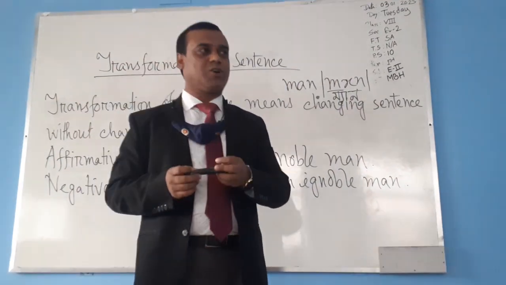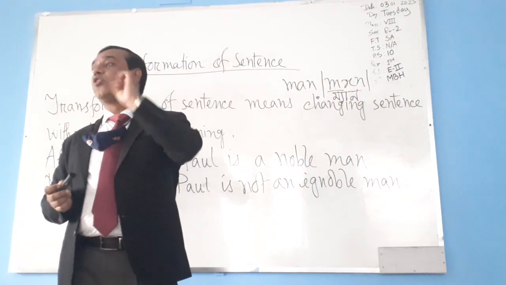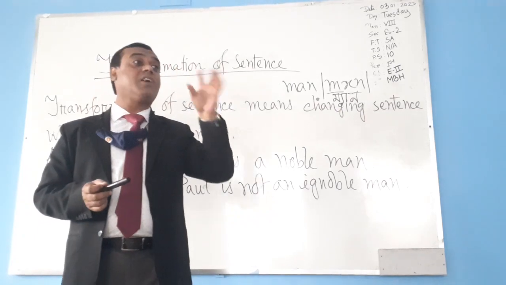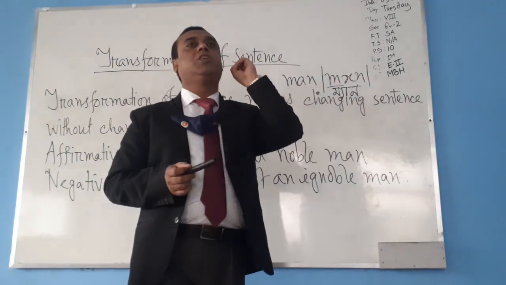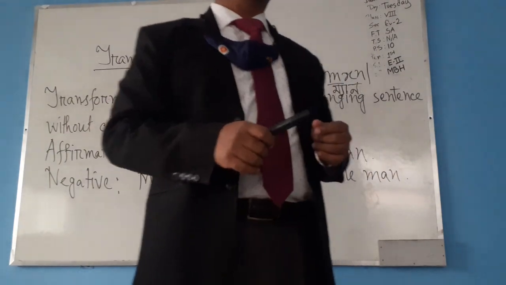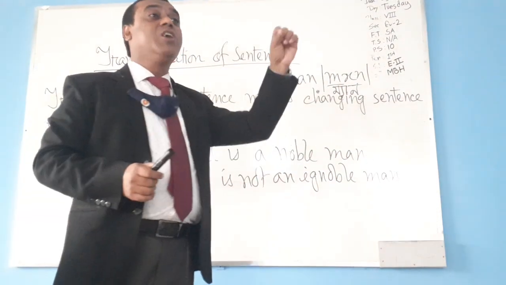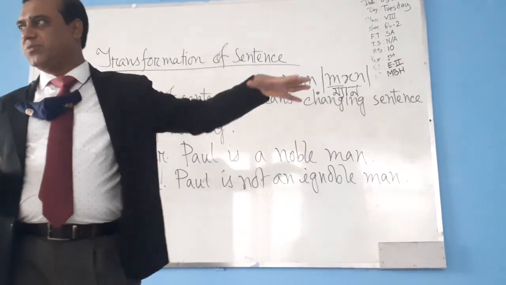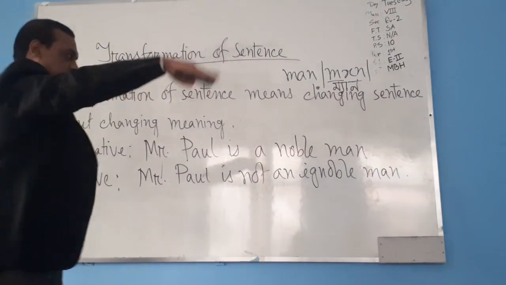We have hundreds of rules, many rules in books. So we will not memorize those rules. Our head will not be puzzled. So I will show you some tactics. By following these tactics, you will easily understand how to go from affirmative to negative. Okay, I will show you.